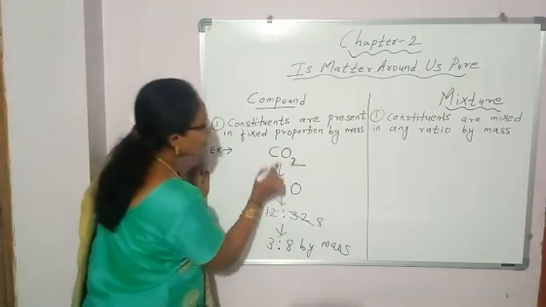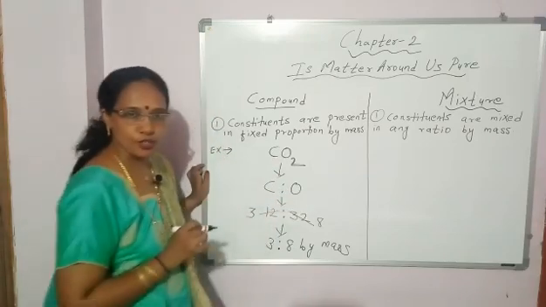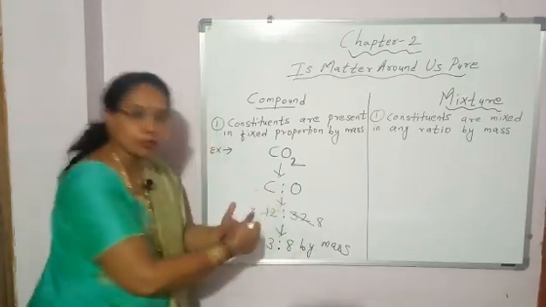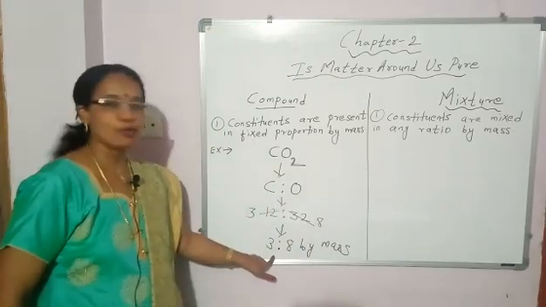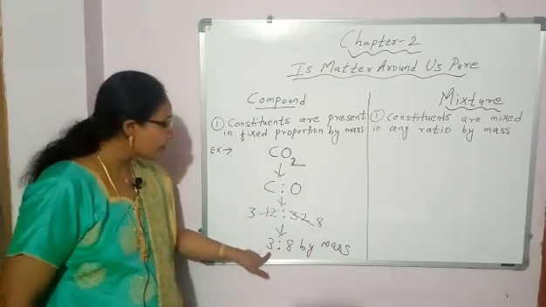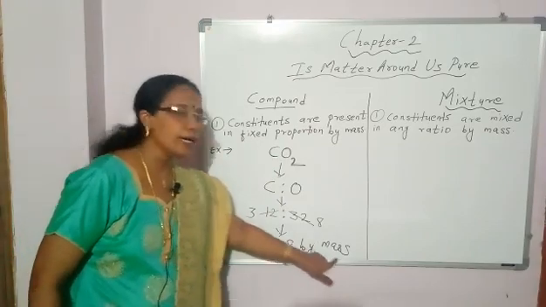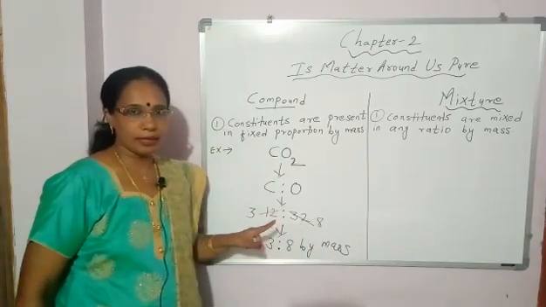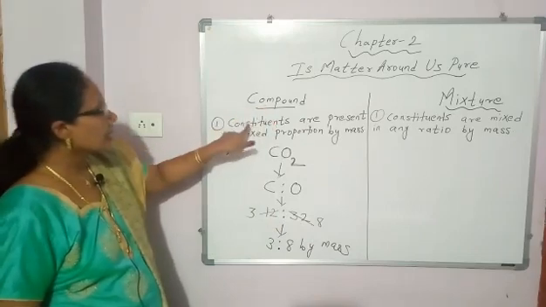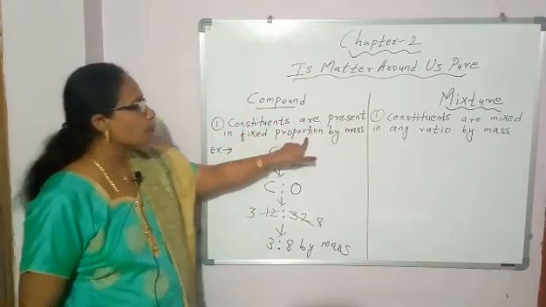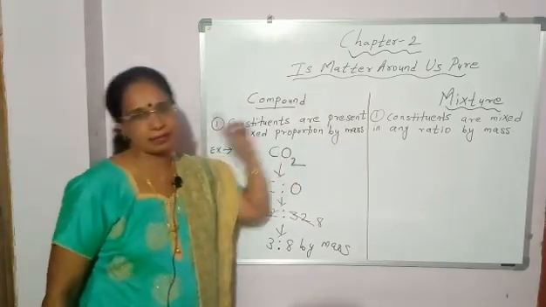What are the constituents in it? Carbon and oxygen. And this carbon and oxygen are combined together in fixed proportion by mass. What is that fixed proportion? 3:8 by mass. So in compound, the constituents are present in fixed proportion by mass.